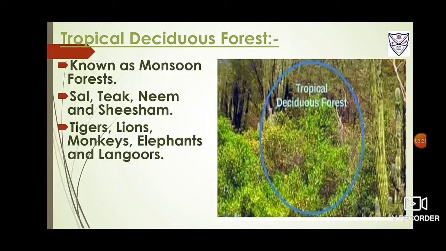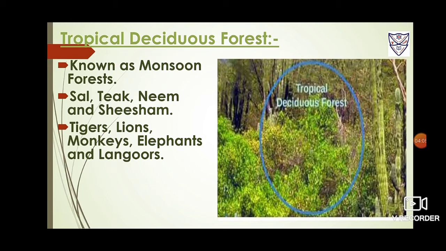Now students, next is tropical deciduous forest. It is known as monsoon forest and is found in India, northern Australia and Central America. The trees there experience seasonal changes and shed their leaves in the dry season to save water.